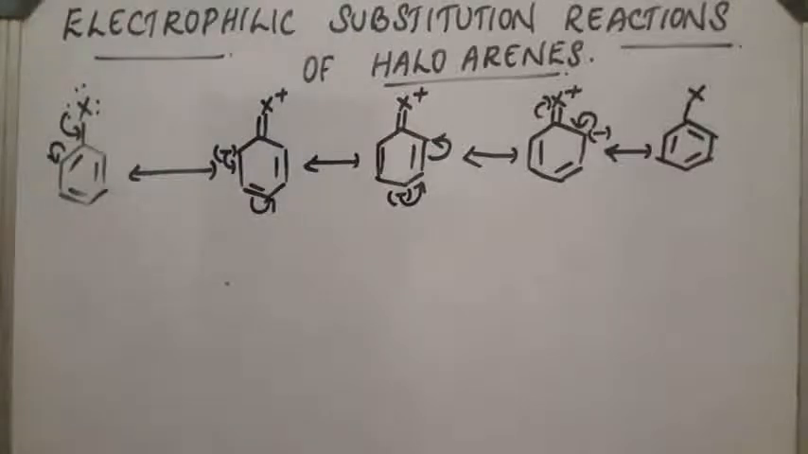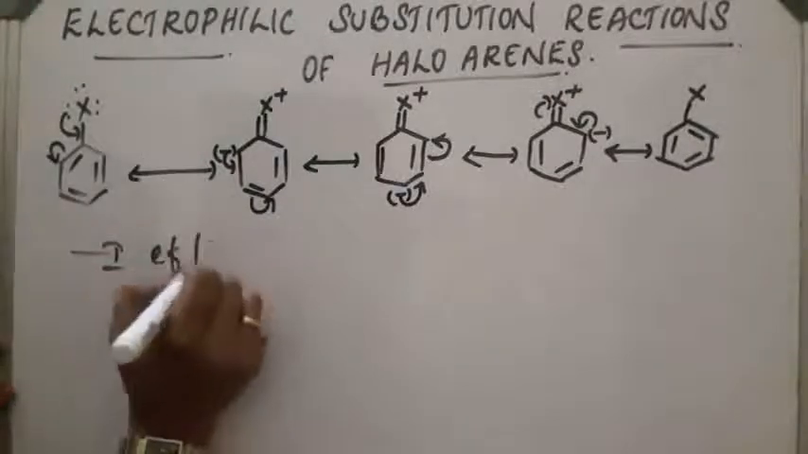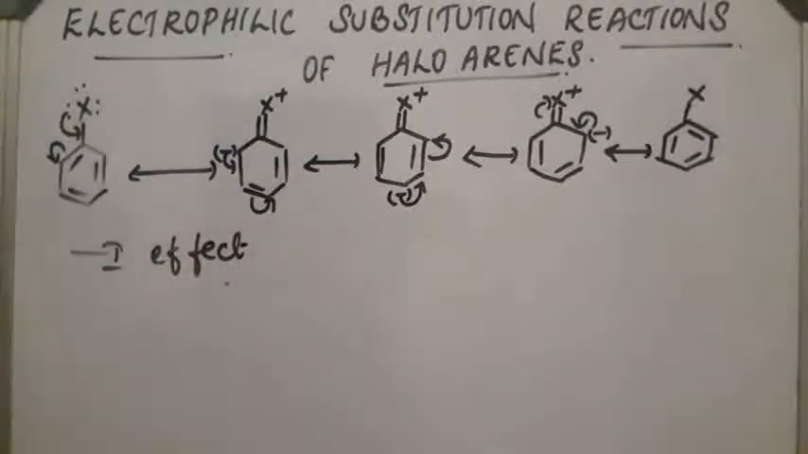Also, we can see that this halogen atom is highly electronegative. So, there will be a minus I effect. Due to the minus I effect, these halogen atoms have a tendency to withdraw electrons from the aromatic ring. As a result, the electron density of the aromatic ring decreases. So, compared to benzene, these are less reactive towards electrophilic substitution reactions. But under drastic conditions, the electrophilic substitution reaction takes place. Okay, let us discuss one by one.